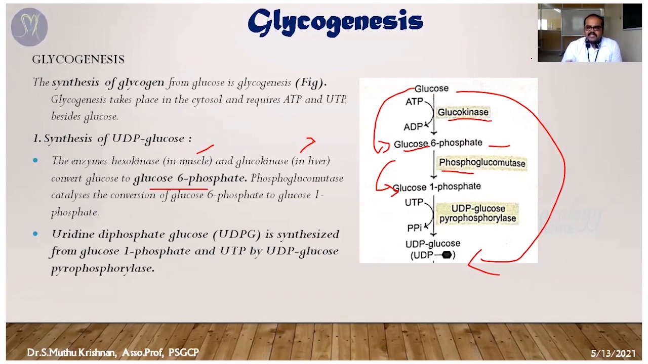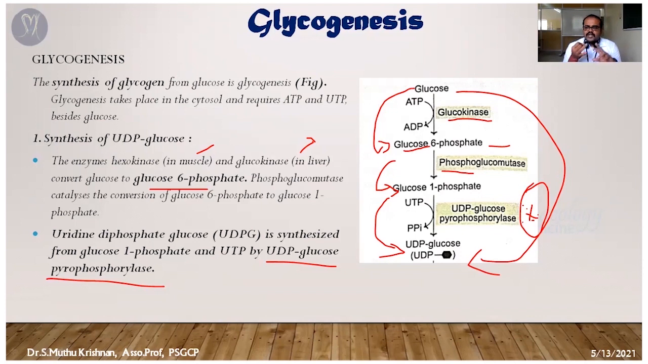After that, the glucose 1-phosphate is converted into the UDP glucose molecule. That reaction is catalyzed by UDP glucose pyrophosphorylase enzyme. This enzyme is very vital for this reaction.